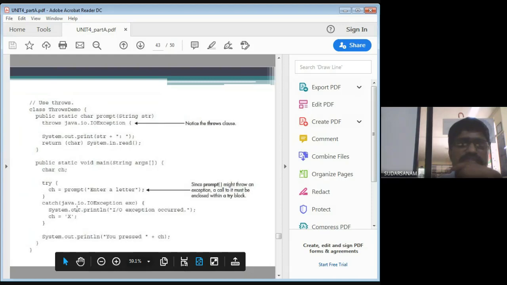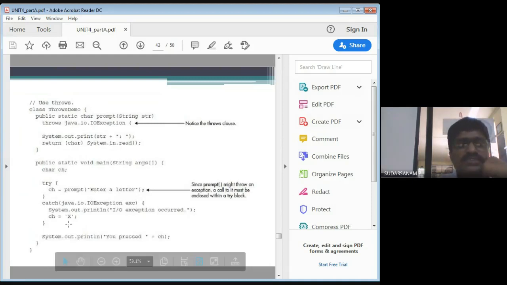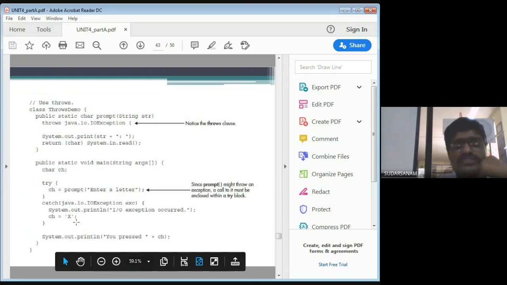How will the exception be thrown? Now catch java.io.IOException, you see. System.out.println, IO exception occurred. Input output exception occurred because you are not taking any text in this case. So now ch is equal to x you give it. Now System.out.println, the character you have pressed is x. That is the throws exception, a simple example.